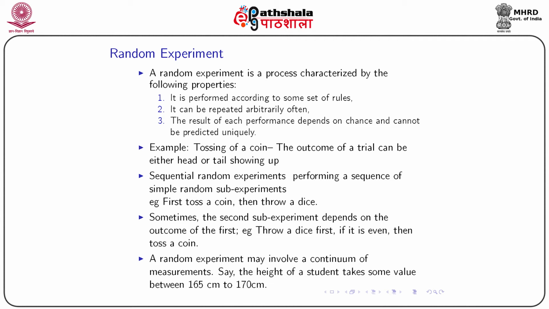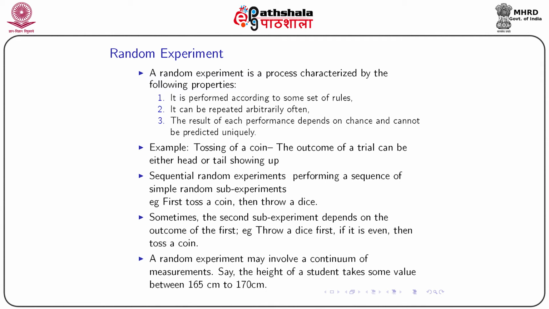We can easily find a few examples. Tossing a coin: the outcome of a trial can be either head or tail showing up, so we don't know which one will come whenever we are tossing a coin. Whenever we are throwing a die, we don't know which one will come, but we know that either 1 or 2 or 3 or 4 or 5 or 6 will come. We can have sequential random experiments, performing a sequence of simple random sub-experiments.